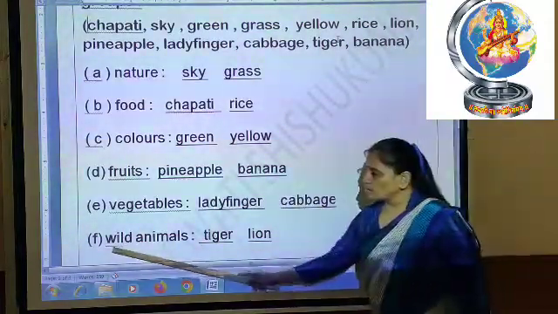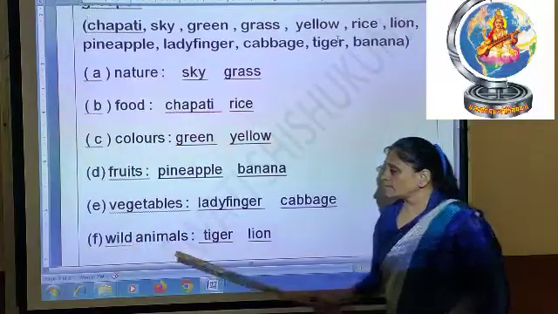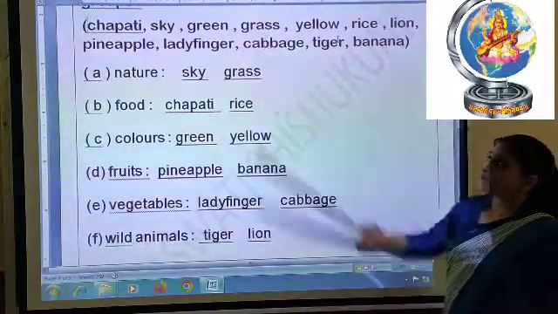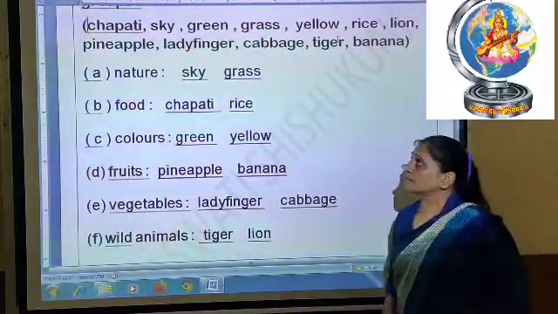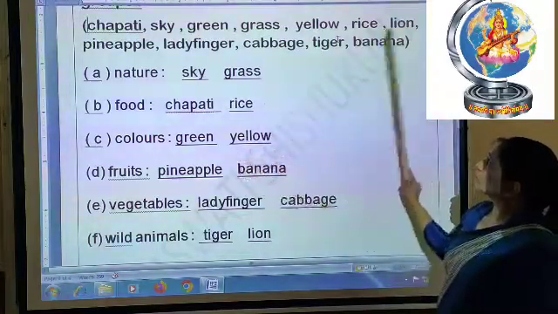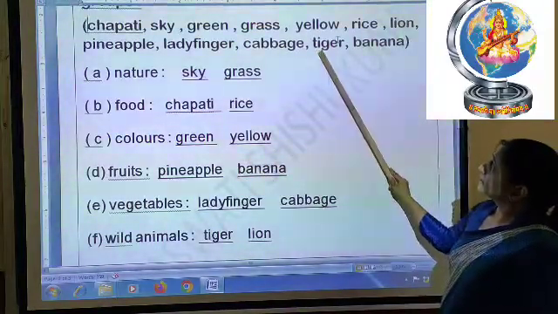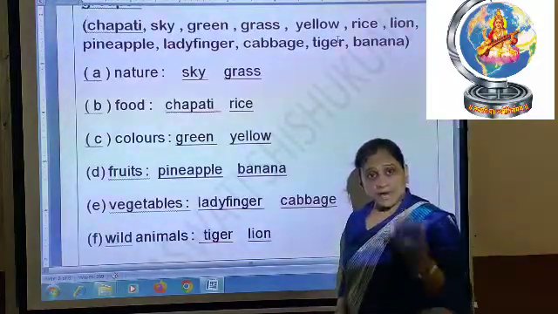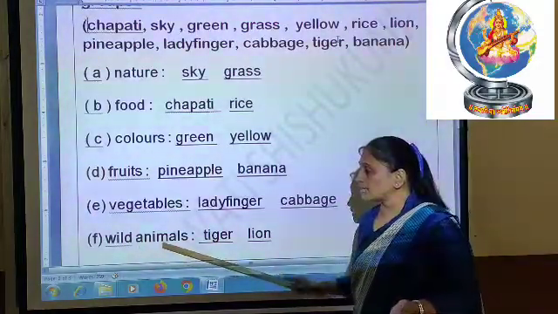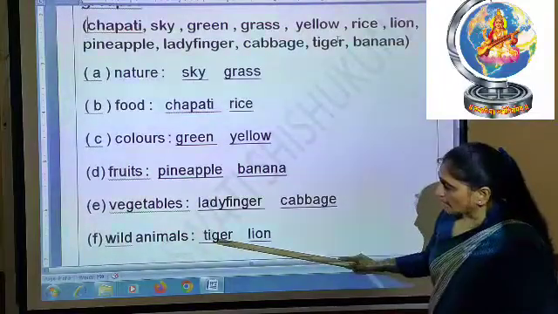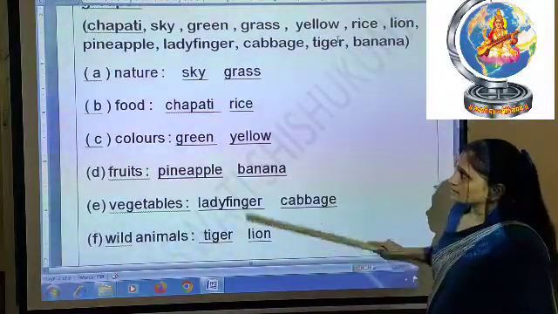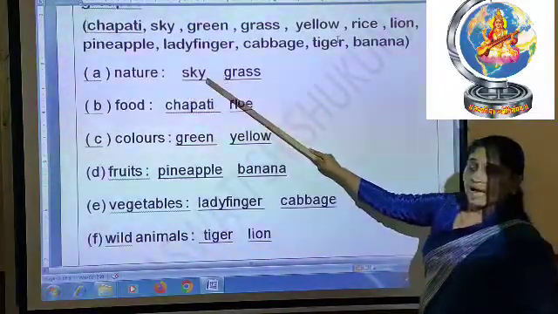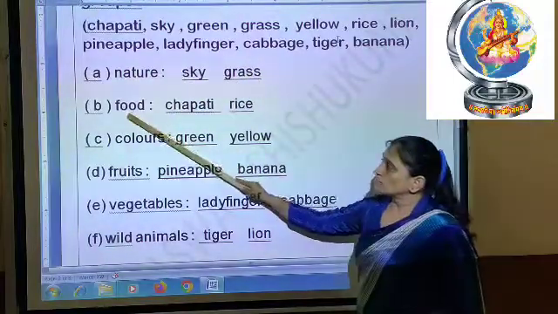Then after that, wild animals. You have to find the wild animals from the bracket. Which are the wild animals in the bracket? First of all, you can see tiger and lion. These both are wild animals. So you have to write them in the wild animals group. Tiger and lion. See, nature, sky, grass. Food, chapati.